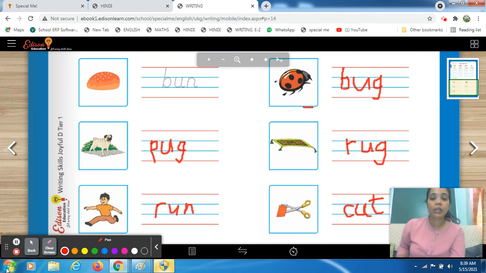Okay, students. So I'm giving you some time. Till then, you complete this worksheet. Then we are moving ahead towards our next subject. Okay, hurry up, do it fast, and then we will do the creative work. Yes, I am watching you. You have to make the formation correctly. Okay, don't come out of the blue lines. Make the formation in the same way as I described in your notebook. Okay.